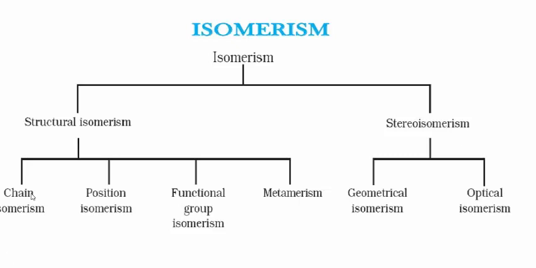In this structural isomerism, the first point is chain isomerism. The compounds having the same molecular formula but a change in the chain of carbon atoms are called chain isomers. For example, normal butane and isobutane are the best examples for chain isomerism.